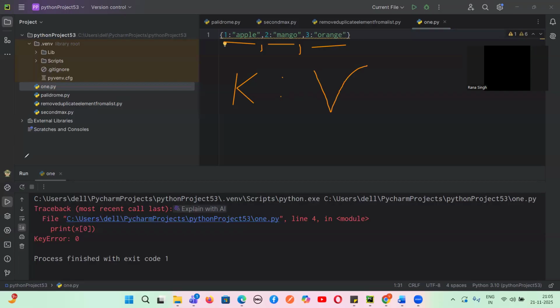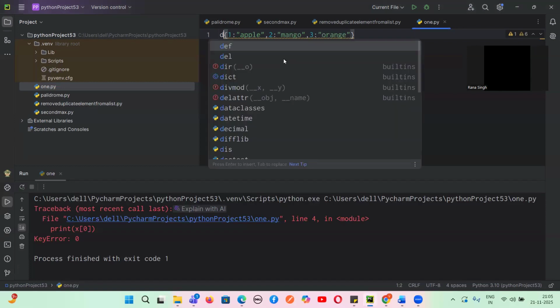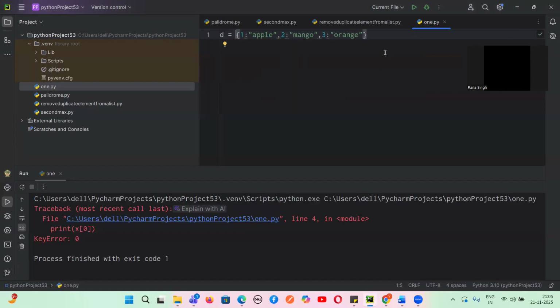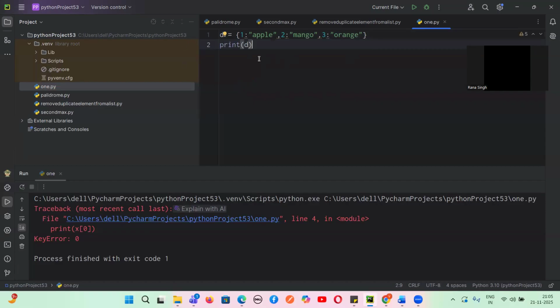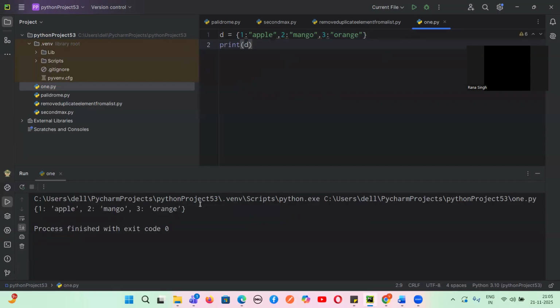So let us just see. Let's suppose this is a dictionary. Now if I want to print the dictionary, let me just write a variable d equals this one. Now I want to print this. So how can I print it? print(d). Yes or no, guys? This particular dictionary will be printed. This is what a dictionary is. This is how our dictionary looks.